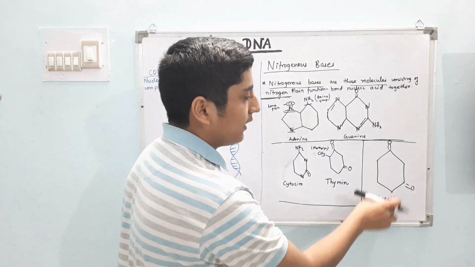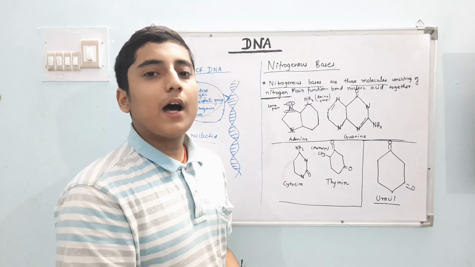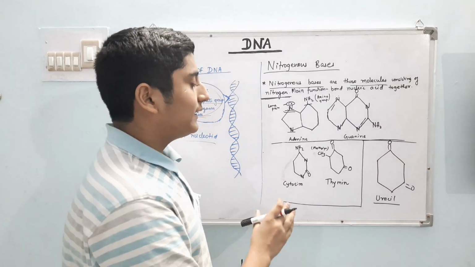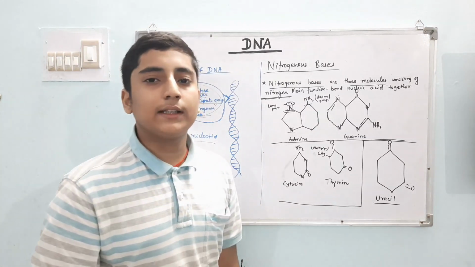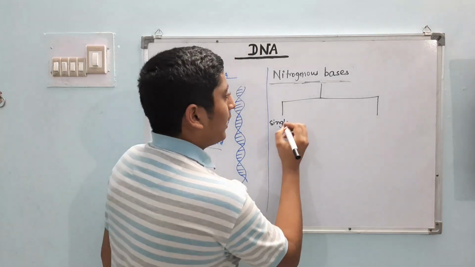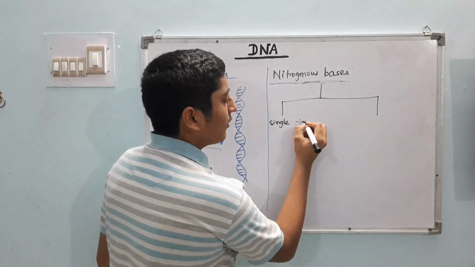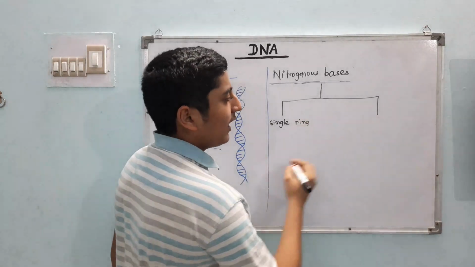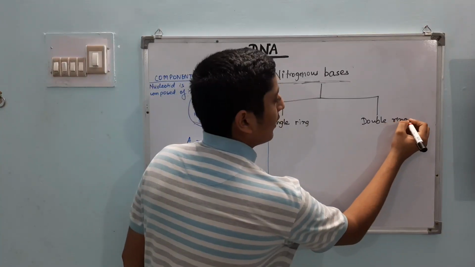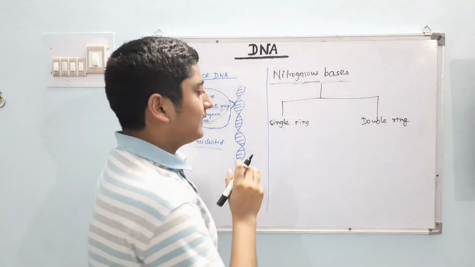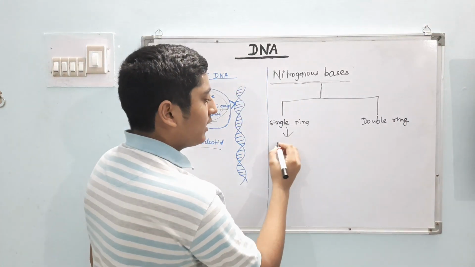So in the uracil, only double bond O are present. So this is the structure of the nitrogenous bases. Nitrogenous bases are of two types. First, single ring, and second, double ring. So the single ring consists of